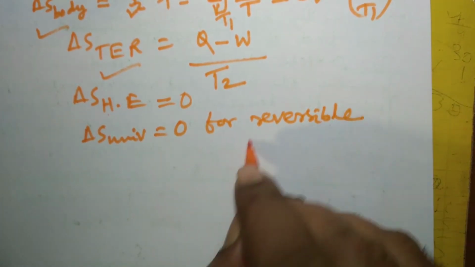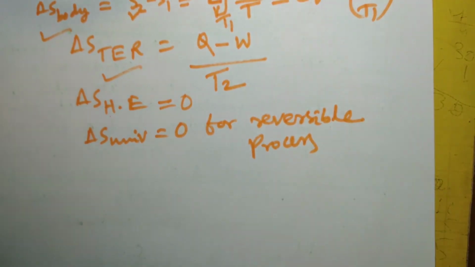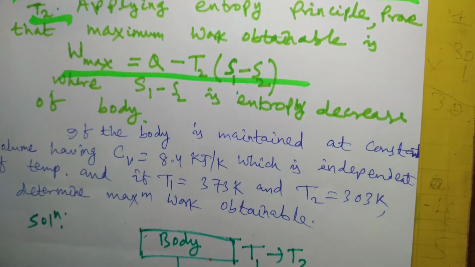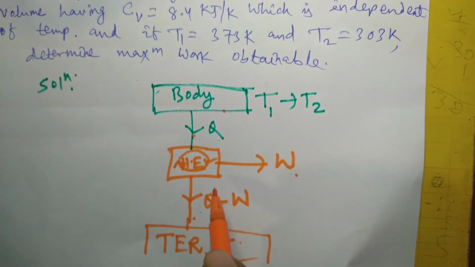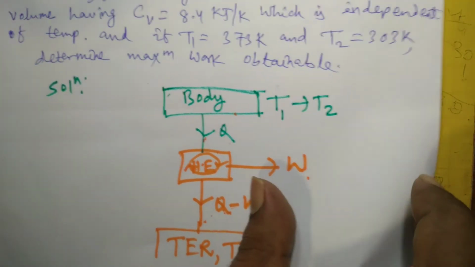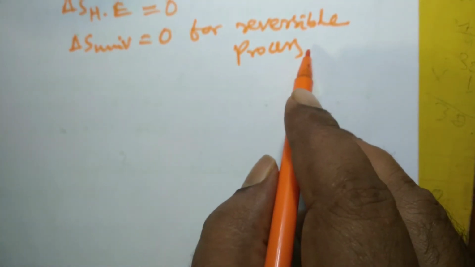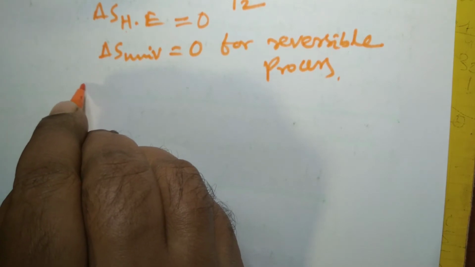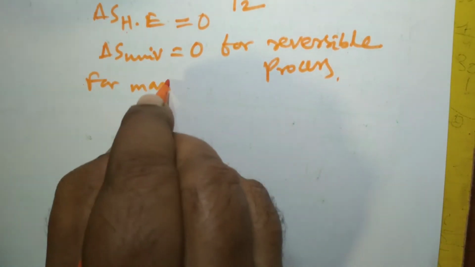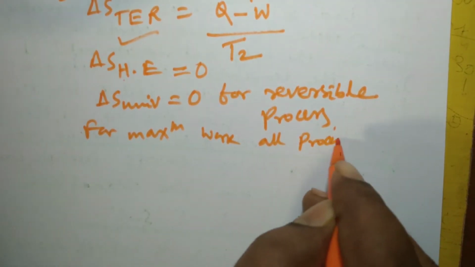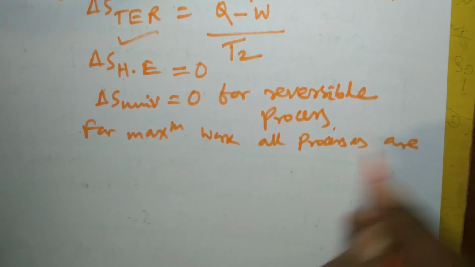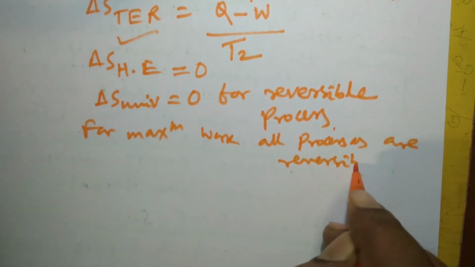And for any reversible process, work produced is maximum. In this case, work produced will be maximum only when all the processes executed by these three parts, or all the processes that take place within this system, are reversible processes. Then only the work produced will be maximum. So delta S universe is equal to 0 for a reversible process, and for maximum work, all processes have got to be reversible.